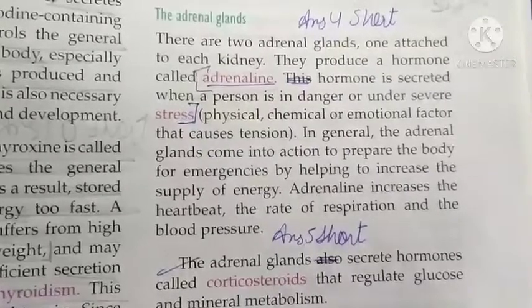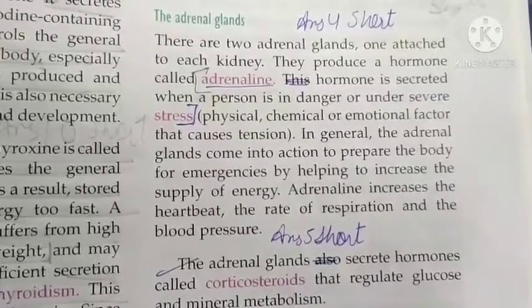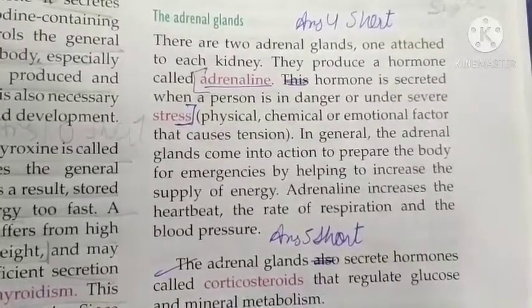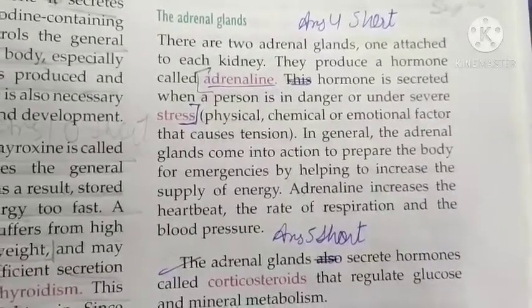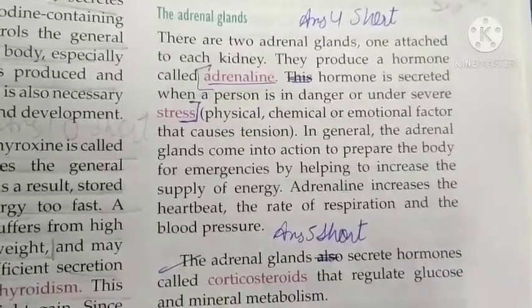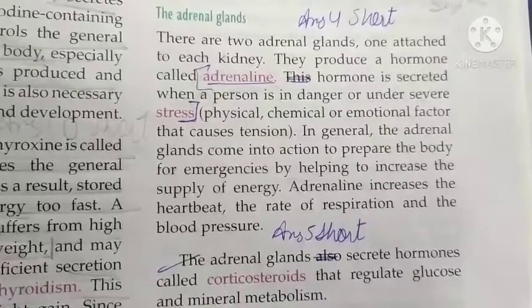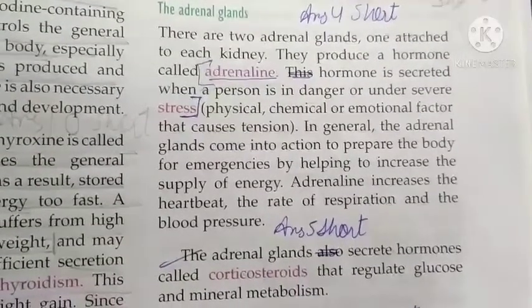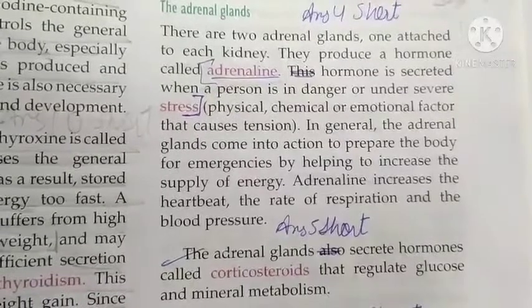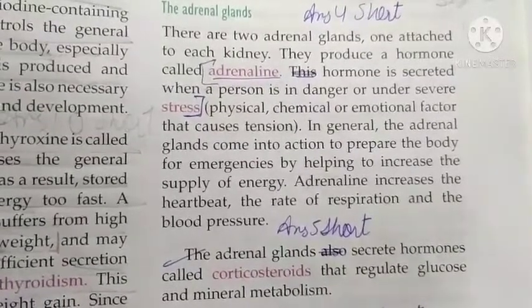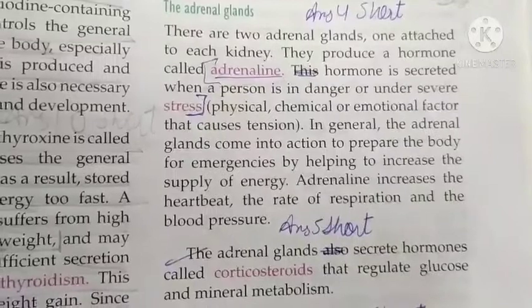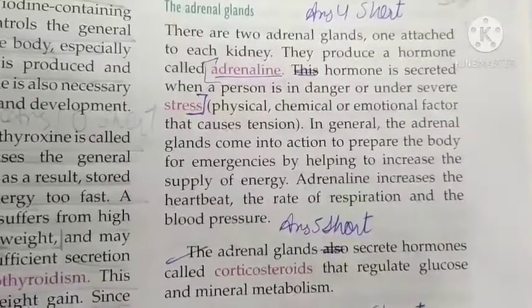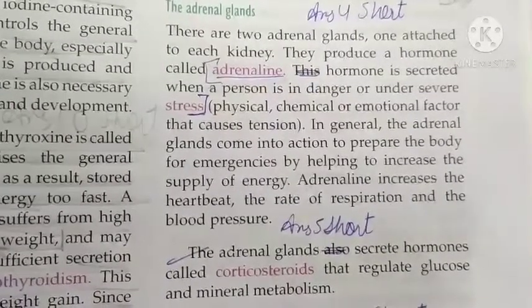In general, adrenal glands come into action to prepare the body for emergencies by helping to increase the supply of energy. Adrenaline increases the heartbeat, the rate of respiration and the blood pressure. The adrenal glands also secrete hormones known as corticosteroids that regulate glucose and mineral metabolism.